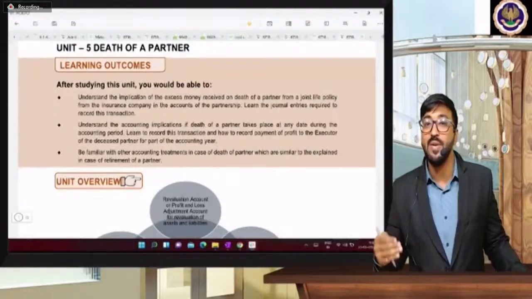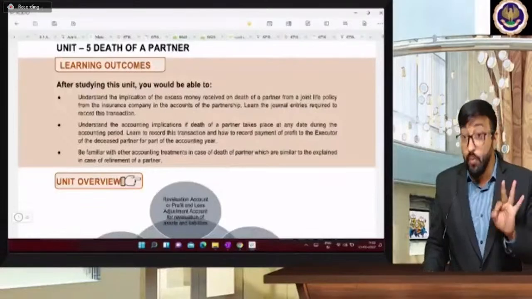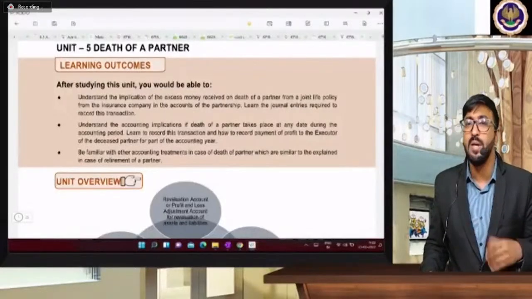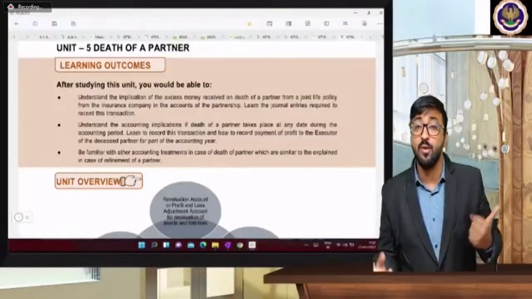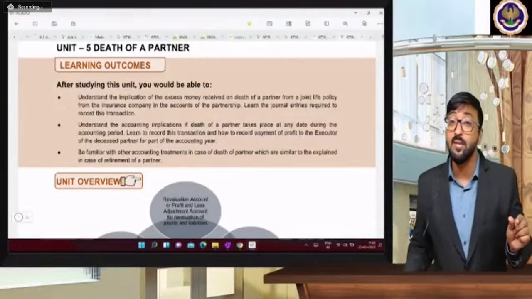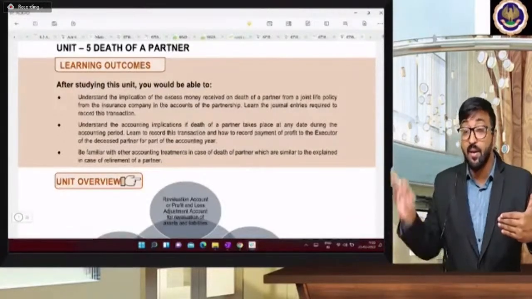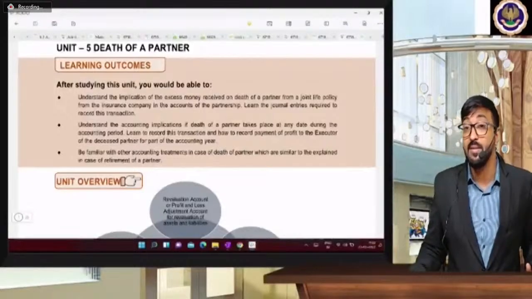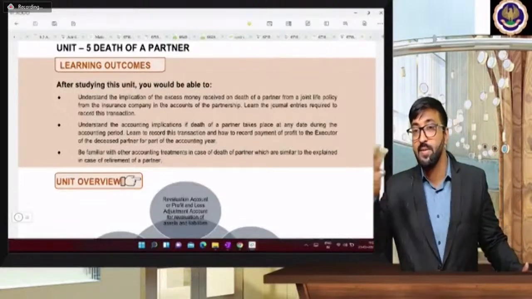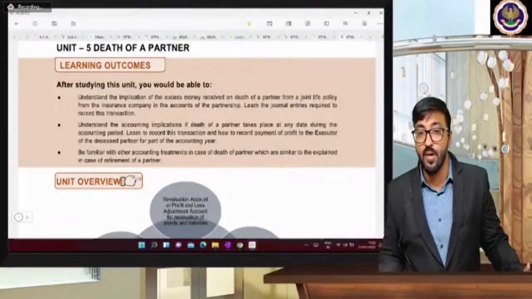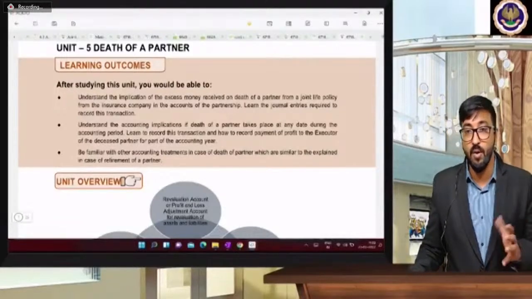Basic adjustments are very simple. Every time you will open partner's capital account, revaluation account, goodwill adjustments are common adjustments. But suppose there are certain types of adjustments, like you have to keep your capital proportionate, in that total column has to be prepared. Some partner's capital you have to take as a base. In that case, you will consider his capital as base and cross multiply for other partners, like taking in the chocolate form. Okay, so for 3 chocolates, 30,000. So for 5 chocolates, how much? In that way, you can calculate the balance carried down. Okay, so this is all for basic things.